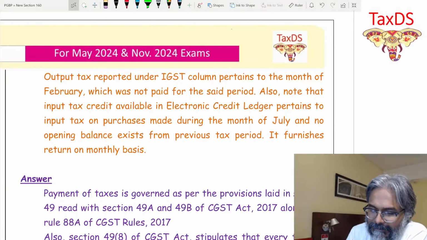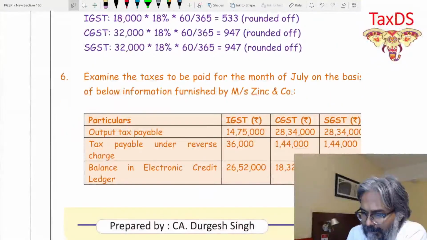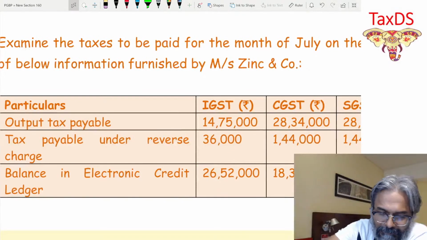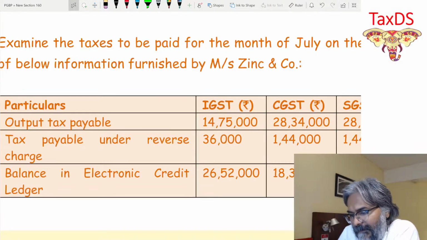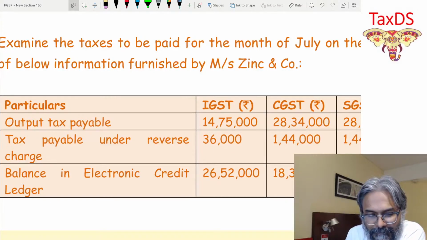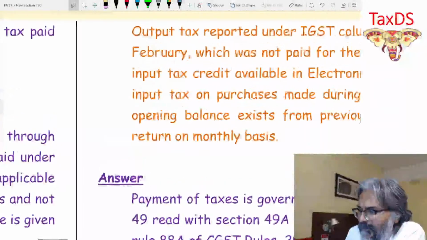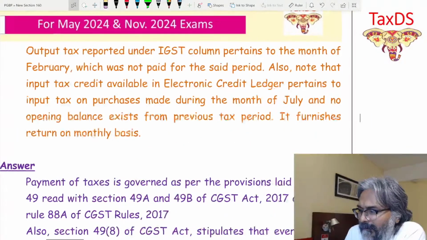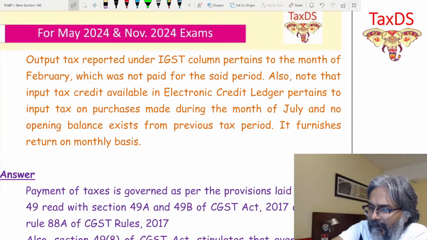Anyway, that is the point. Now the question over here, friends, is an important question which all of you should appreciate. This 14,75,000 amount of IGST, can I adjust it with the ITC of 2652? There is some information which has been given for the ITC also. Let's first read this one. Also, note that